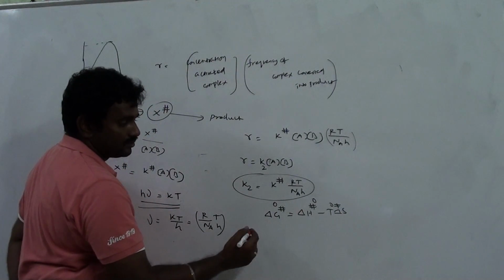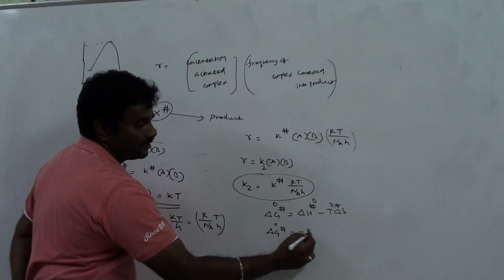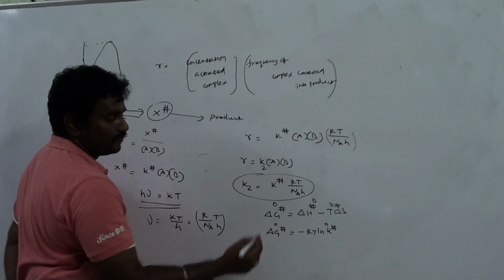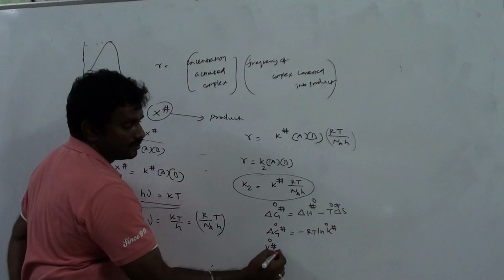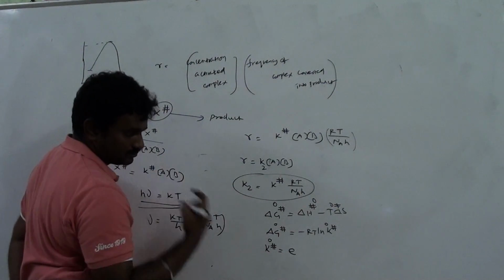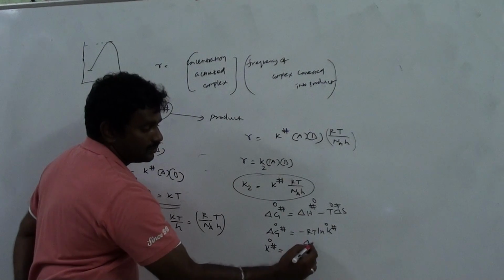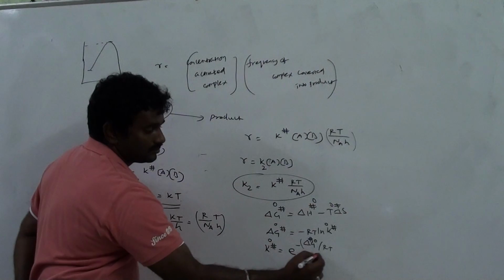From this, we also know that delta G hash naught equal to minus RT ln K hash naught. Now tell me, K hash naught is e power minus delta G naught hashtag by RT.